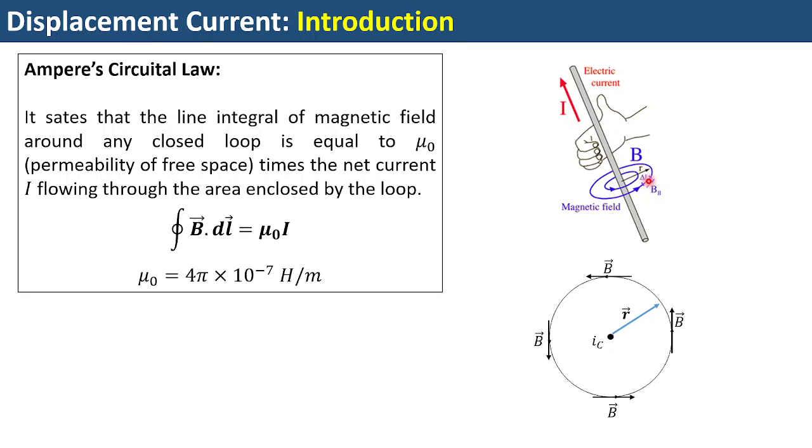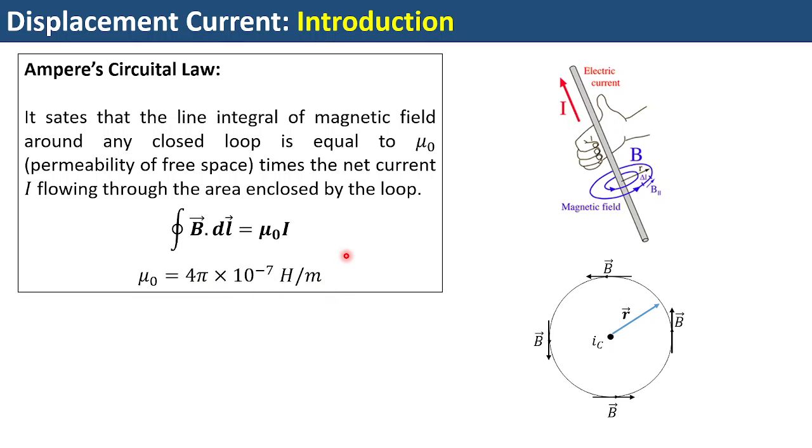If you take the summation of all such delta L's, you will get the circumference of this circle. So the magnetic field circulation is given by the closed loop line integral of B dot dl, which is equal to mu naught I. What is mu naught? It is the absolute permeability of free space, whose value is 4 pi into 10 to the power minus 7 Henry per meter.